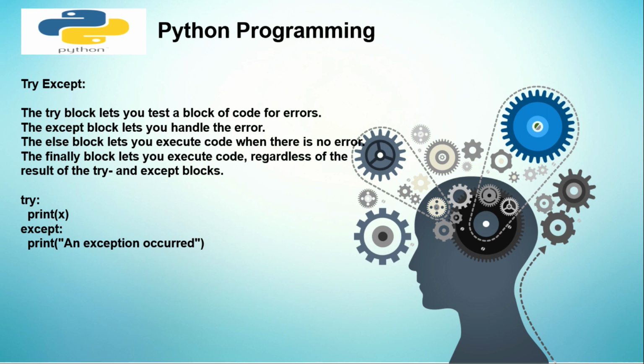The try block lets you test a block of code for errors, and then handle the error. When there is no error, it executes the code. Basically when you write a code and say try, it checks to see whether there's an error. The except is, as I told you, like a backup. It lets you handle the error. Else it proceeds when there is no error. And finally, the block lets you execute the code regardless of the result.